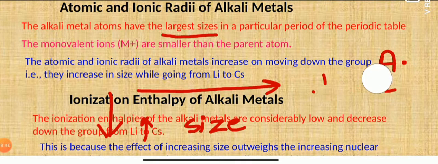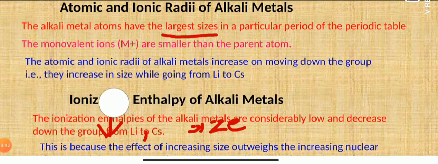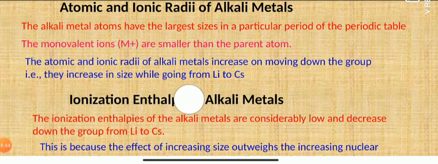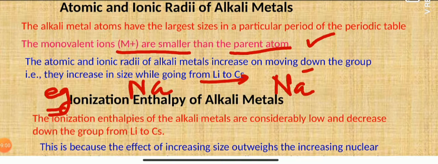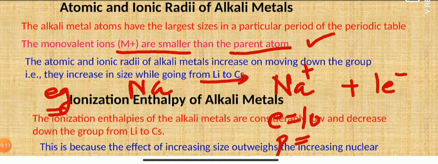Similarly, there is one important question, that is a comparison of the size of the cation with that of the parent atom. Always remember, a cation is always smaller in comparison to the parent atom. Let us take one example to clarify this concept. We have sodium. On the formation of the cation, Na+, there is a loss of 1 electron. The number of electrons decreases, but the nuclear charge remains the same.